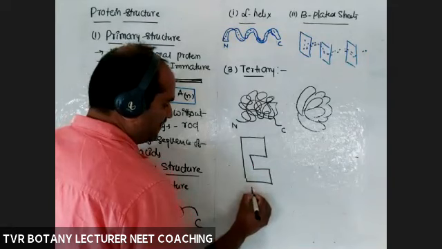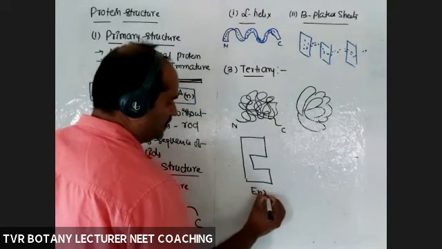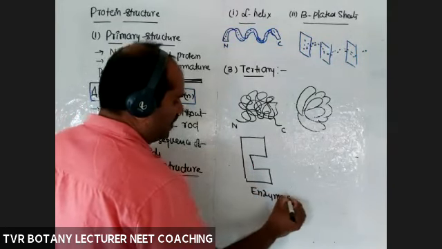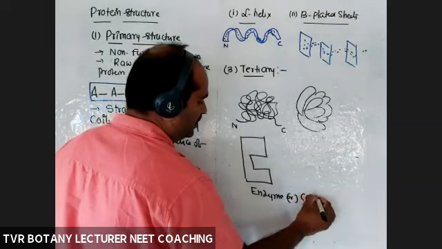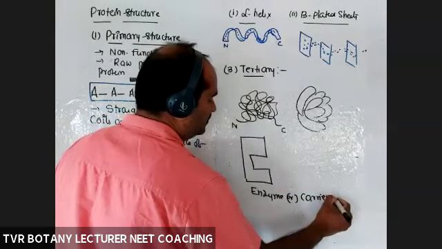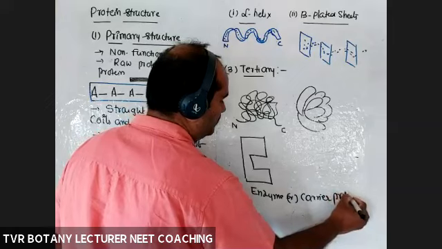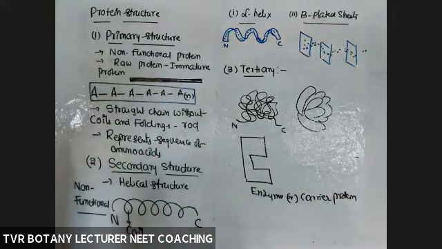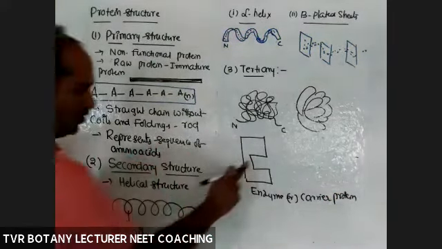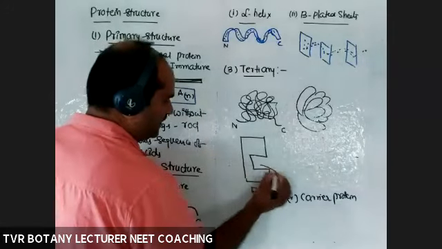For example, this is an enzyme or a carrier protein, a protein concerned with transportation of materials, whatever it is. What about this site?